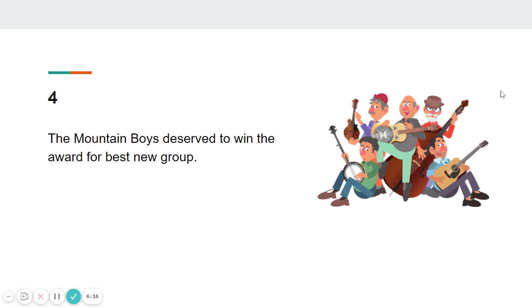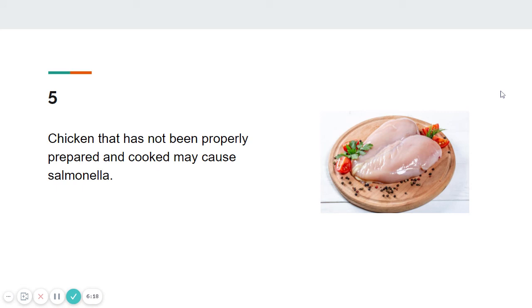This is an opinion. Number 5, chicken that has not been properly prepared and cooked may cause salmonella. This is a fact. We could check causes of salmonella to see if this could be proven or disproven. And since we can do that, this is a fact.